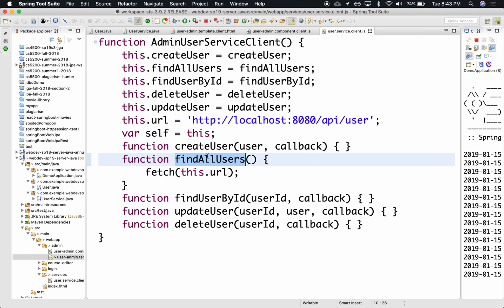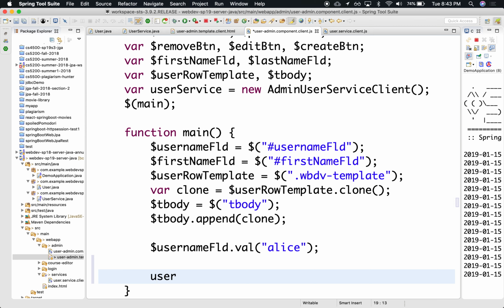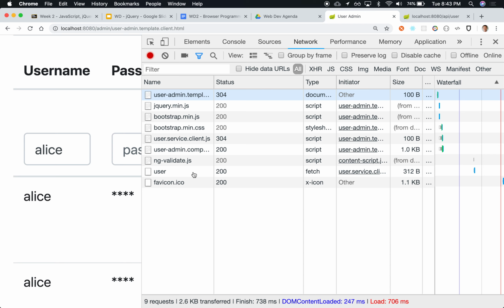So what we're going to do is that we want to call that function. We want to call that function so that the fetch executes, right? So let's do that. Here in the main, we're going to use a user service, right, user service dot find all users. We want to call that function. See what happens. Okay, notice that there's an extra request here that wasn't there before. Notice the next to last there. See that? The user. If we click on that, notice that it's a fetch.